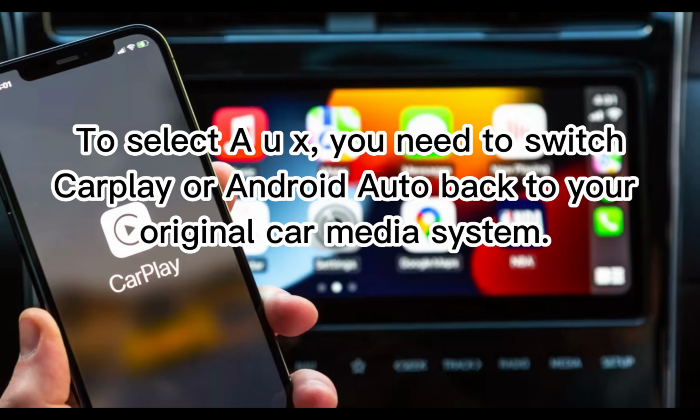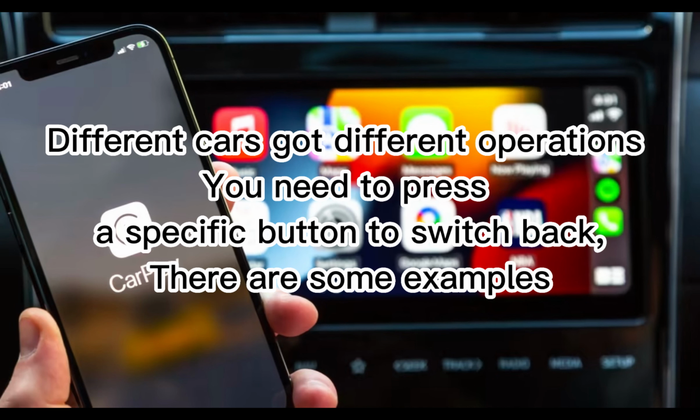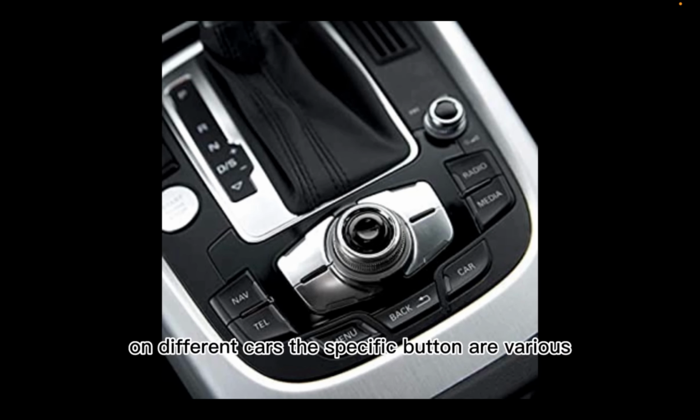To select AUX, you need to switch CarPlay or Android Auto back to your original car media system. Different cars have different operations. You need to press a specific button to switch back. Here are some examples. On different cars, the specific buttons vary.